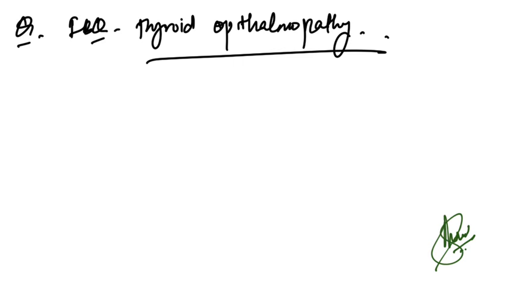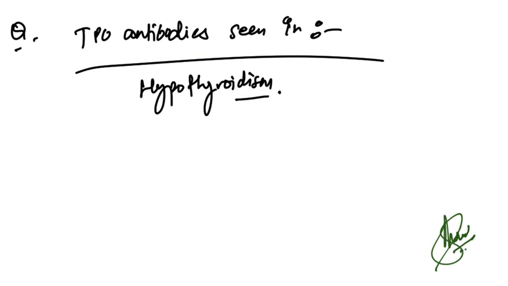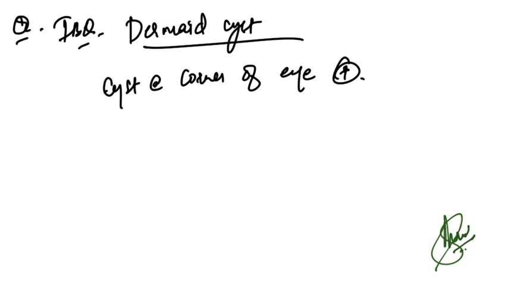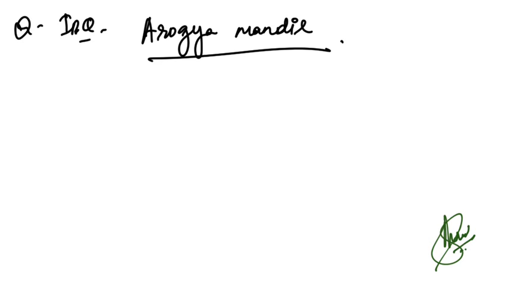Now, image-based question for thyroid ophthalmopathy was given, and one more question with TPO antibodies is seen in hypothyroidism. So this is two questions related to thyroid they have given. Now, dermoid cyst, image-based question, cyst at the corner of the eye was there, and that was dermoid cyst. One Ayushman Bharat Arogya Mandir image-based question was given.